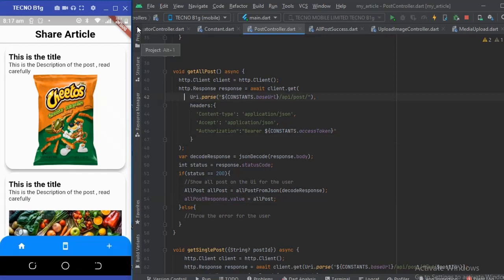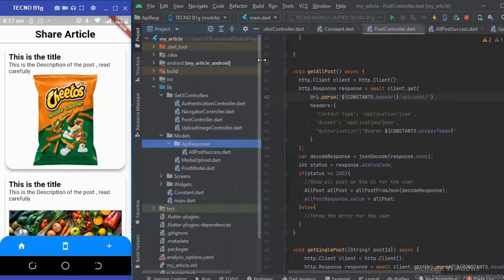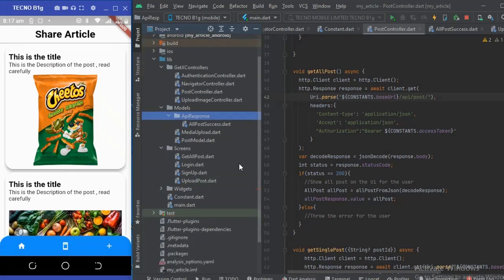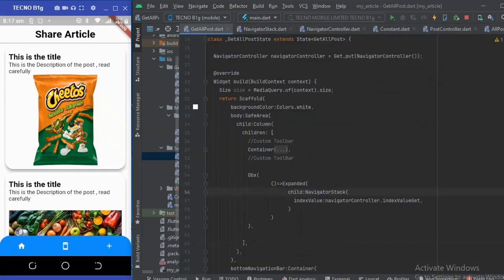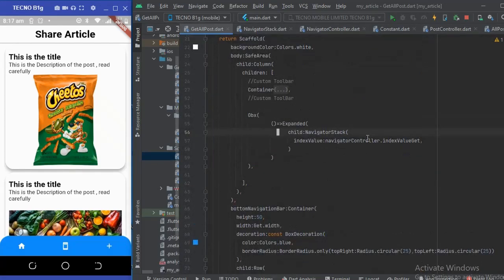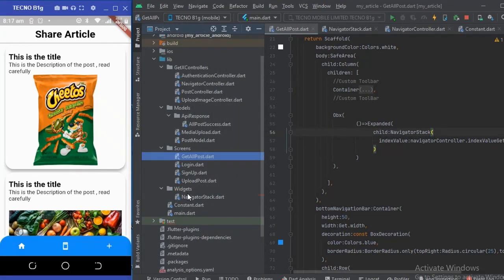What I'm going to do is go back to the get all post screen. So this screen, where is it? This screen. It's the get all post screen. In here, remember we created a navigator stack, which is in the widget section of this project.